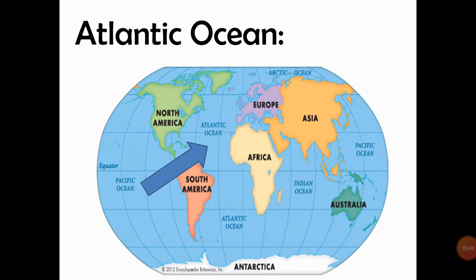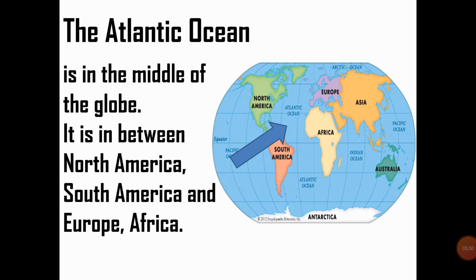The next ocean is Atlantic Ocean. You can see the position of Atlantic Ocean here. Atlantic Ocean is in the middle of the globe, or in the middle of the map. It is in between North America, South America, and Europe and Africa. So that means Atlantic Ocean separates Europe and Africa from North America and South America.